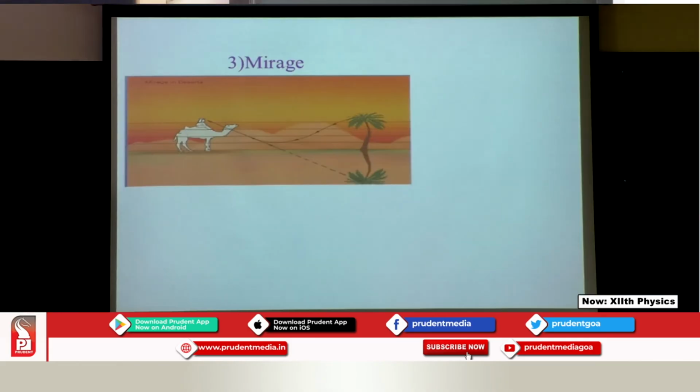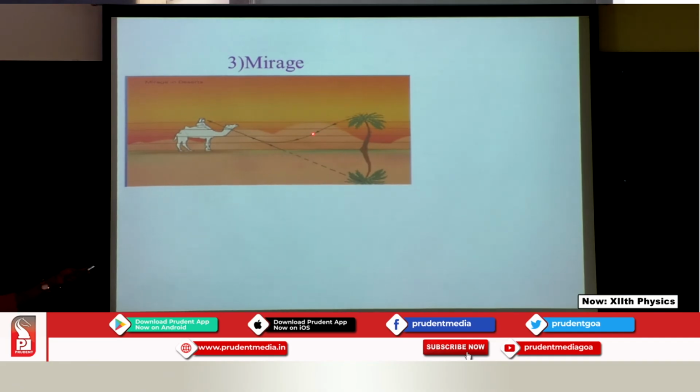Let's understand. On a hot summer day, the land is being heated up, so the air near the ground becomes lighter, whereas the air above is denser. So there is a difference in the density, the optical density. When the ray of light comes from tall objects like a tree, there are these layers of atmosphere with decreasing density. So every time it is going to suffer refraction.